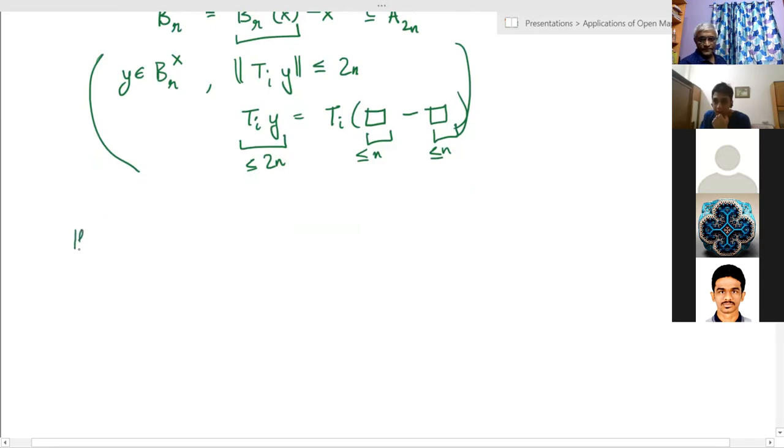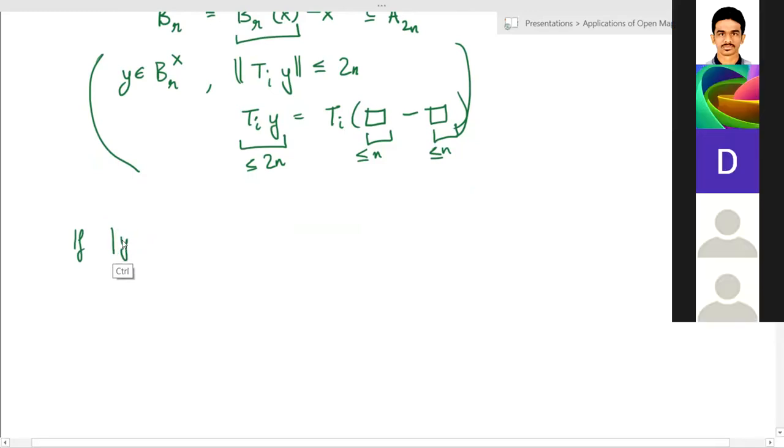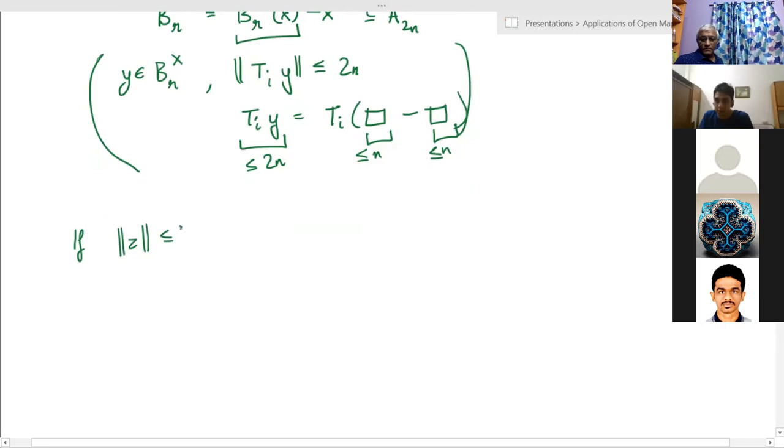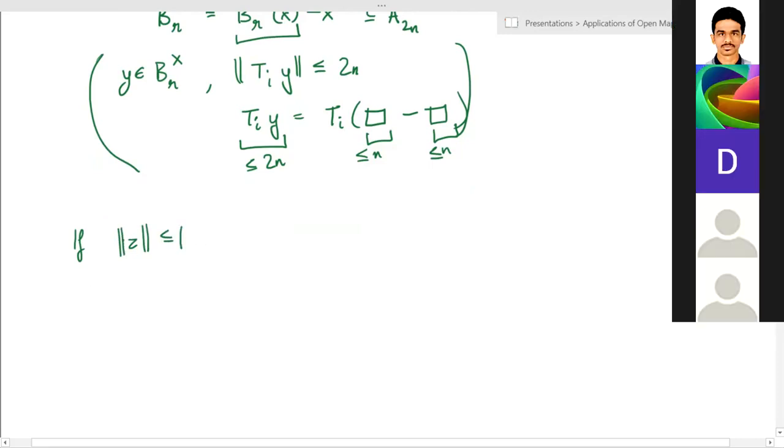So if z has norm less than or equal to 1, I'll just apply Ti on this and get a bound which won't depend on z or i.